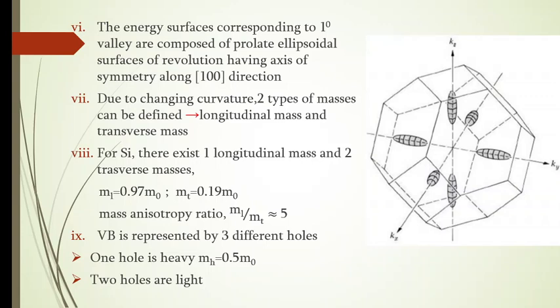In silicon we have one hole which is heavy and its effective mass is equal to 0.5 m naught. And again, based on the curvature itself, the two holes are light, because for the two valence band curves the curvature is more. So as the curvature is more, the effective mass is less. So two light holes and one heavy hole are present for silicon. So this is the detail about the band structure of silicon.